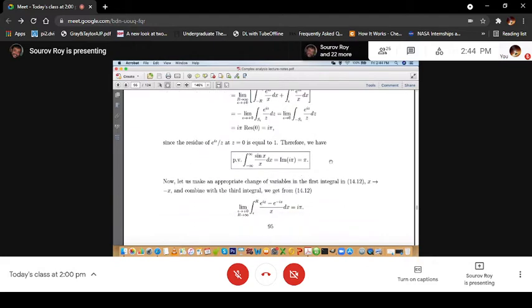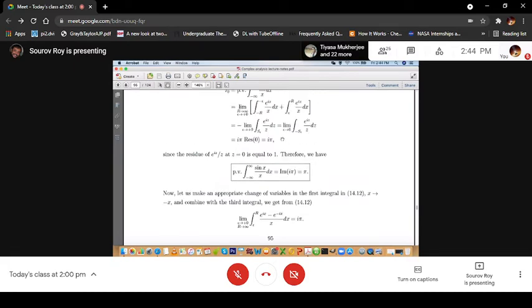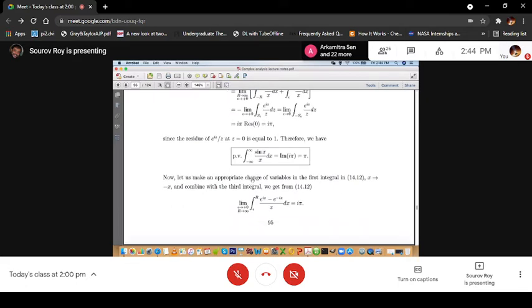So therefore we get what? We get that principal value, because if you take the limit of e to the power ix by x with epsilon tending to 0, we get that integration from minus infinity to plus infinity, and if you just take e to the power ix by x dx, we get the principal value integration from minus infinity to plus infinity of sin x by x dx, and that is equal to i pi.